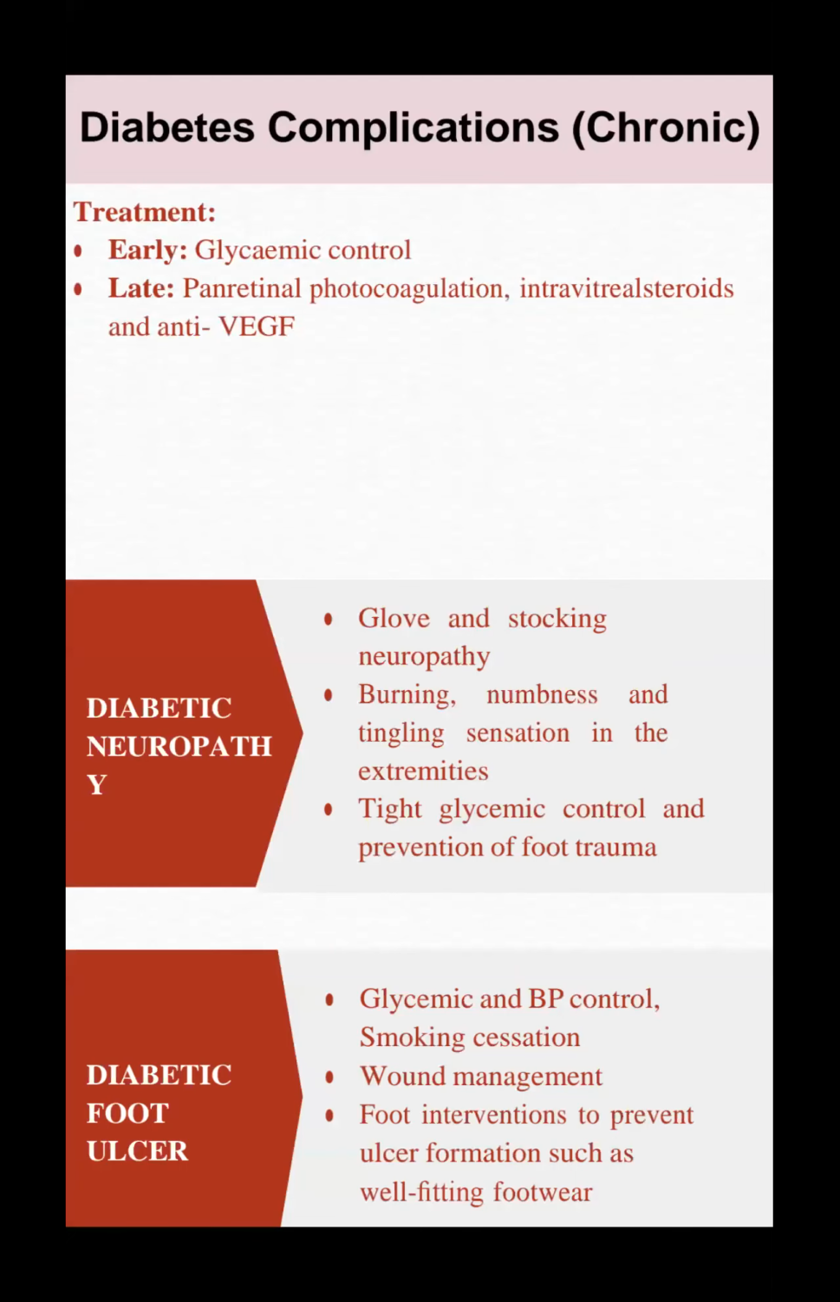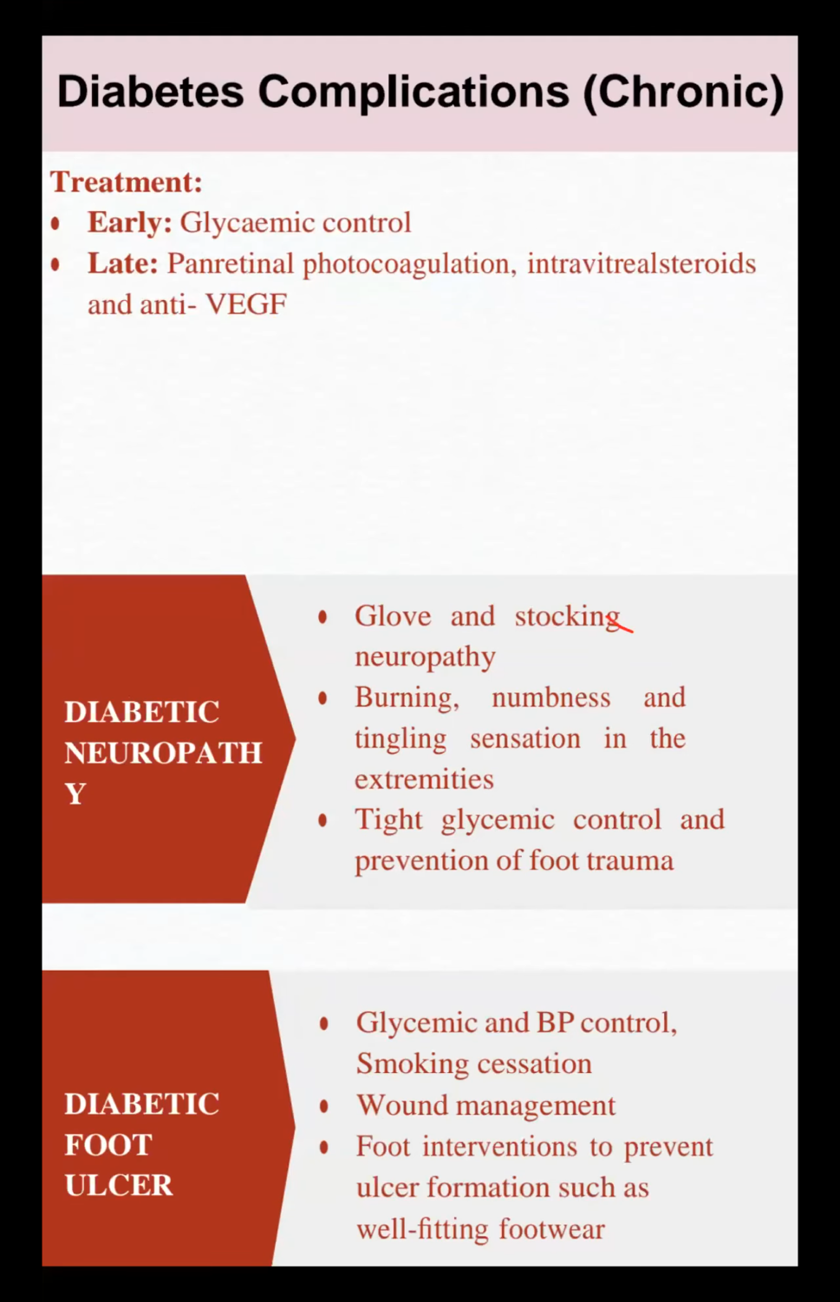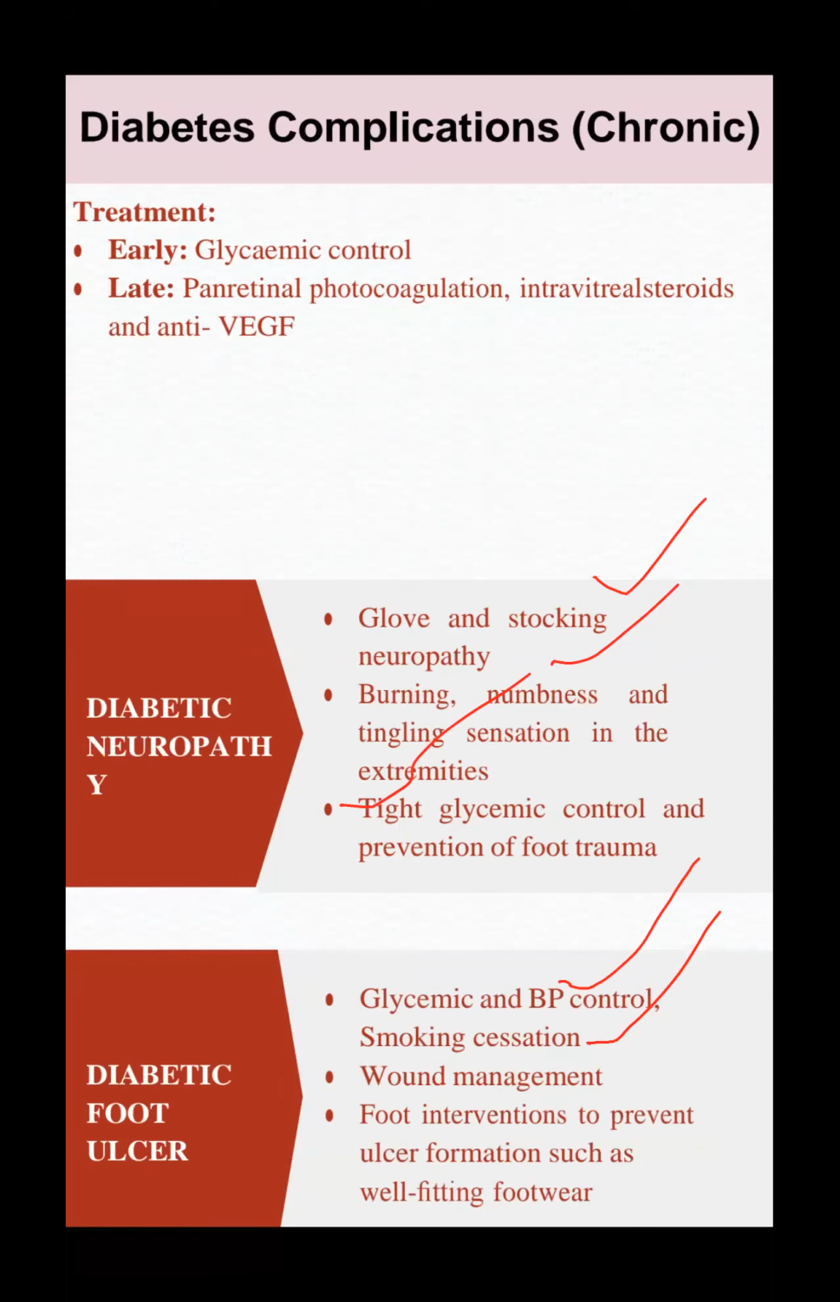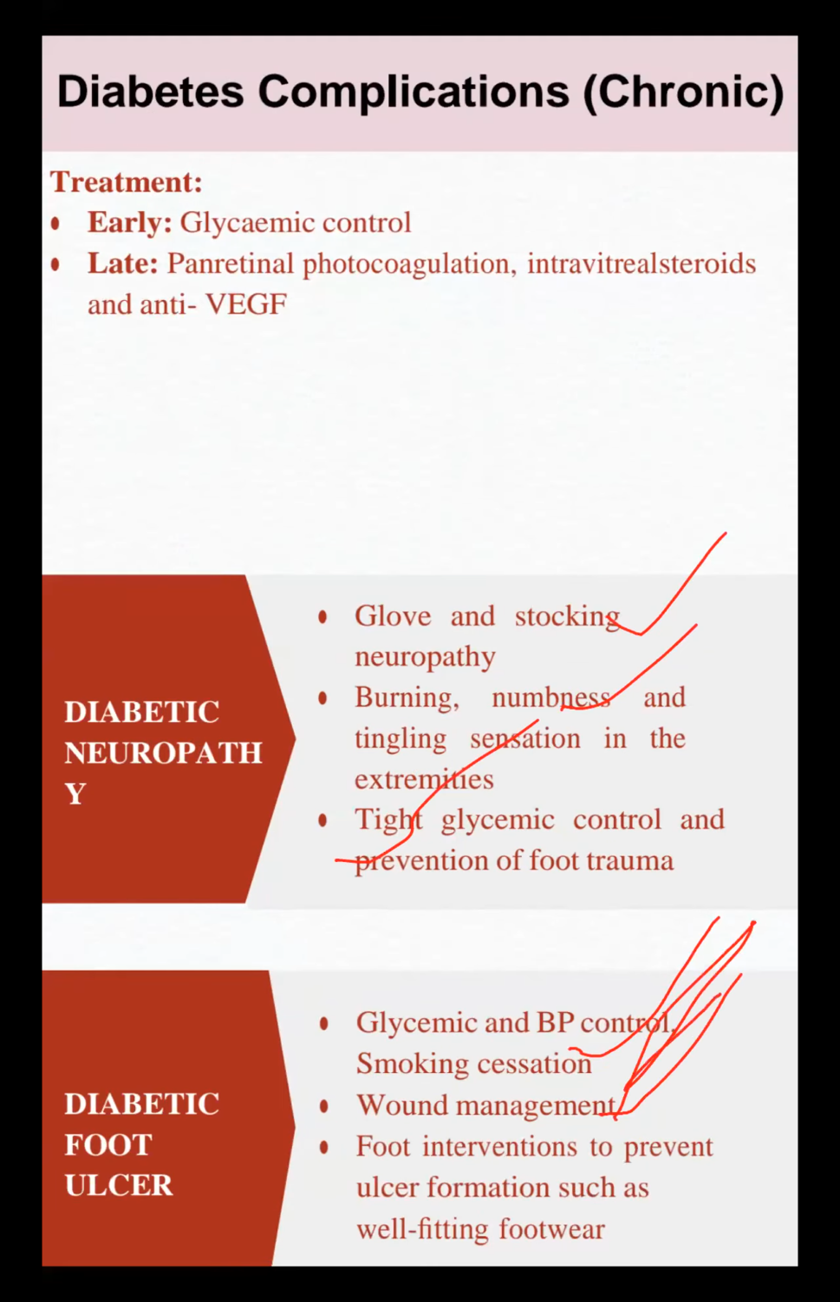Chronic complications: we already discussed nephropathy. Neuropathy has a glove-and-stocking pattern, burning and numbness sensation, and we need tight glycemic control. For diabetic foot complications like gangrene, smoking cessation and wound management. If there is an ulcer, foot care to prevent ulcer formation, such as well-fitting footwear, we have to advise the patient. These are the chronic complications of diabetes mellitus.